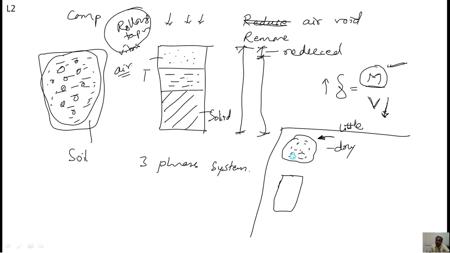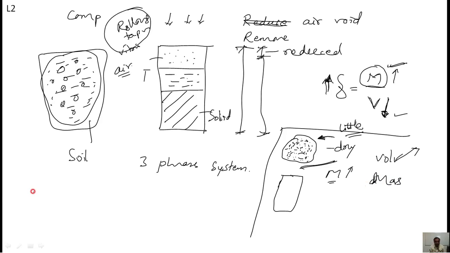When you add a little amount of water, there will be some property change: the particles will get some cohesion, they will attract each other, therefore it becomes very easy to compact. You added a little amount of water, which means the mass is increased. Mass is increased means density is increased, but volume is decreased, so density is increased. But why is the volume decreased? No, because when you add water, the volume is also increased, and the mass is also increased.